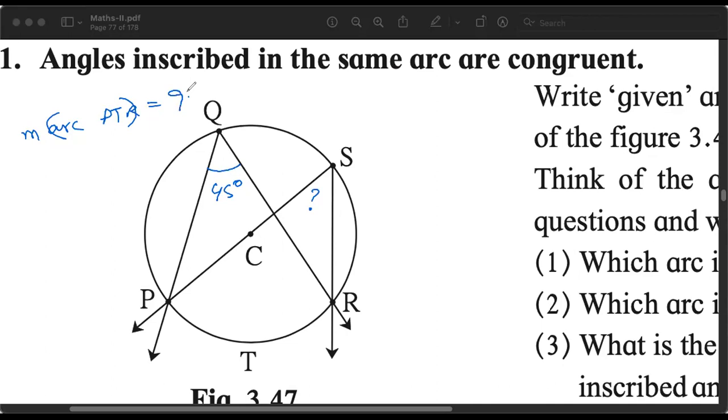Correct, 90 degrees. It will be double. If I ask you, what will be the measure of angle PCR? Once again, it will be 90 degrees. Correct. This is how this is to be used.